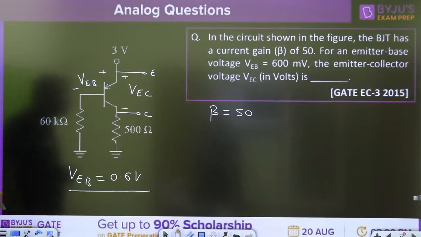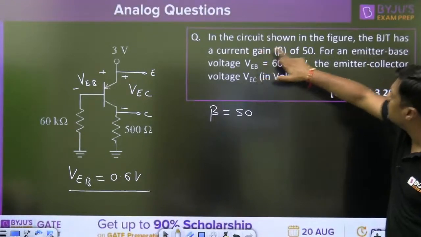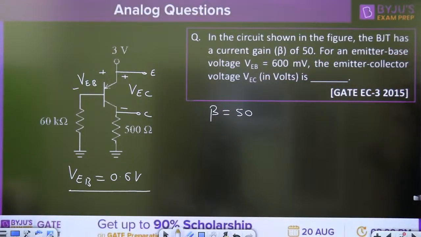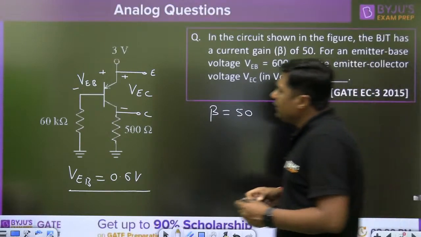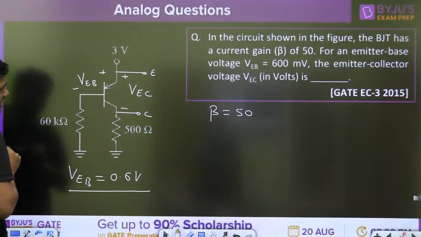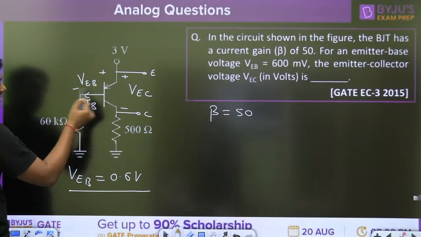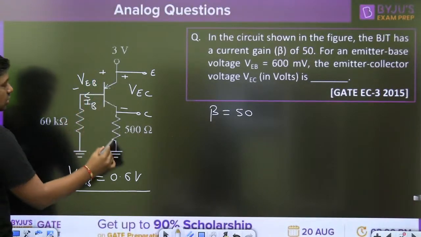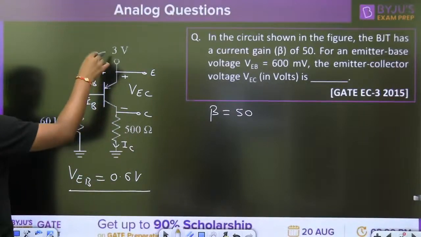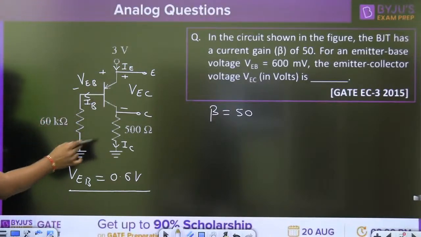Okay, no issue. So what information is given here? Very simple information: in the circuit shown in the figure, the BJT has a current gain beta of 50. For an emitter base voltage 0.6, the emitter collector voltage is. If we have the idea about this voltage, now we can calculate the base current. Always remember the direction of the base current is like this, outside the circuit. What is the direction of the collector current? Outside the transistor. What is the direction of the emitter current? Inside. This is the actual direction of the base current and collector current.